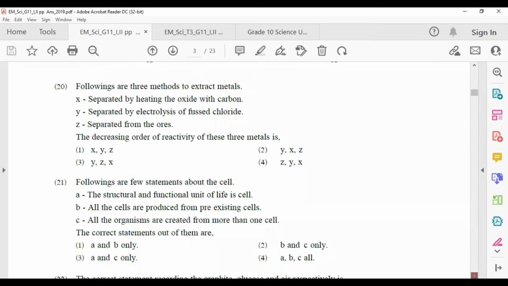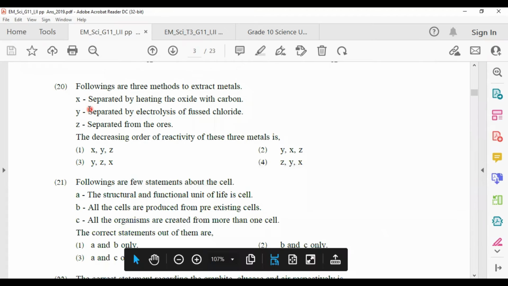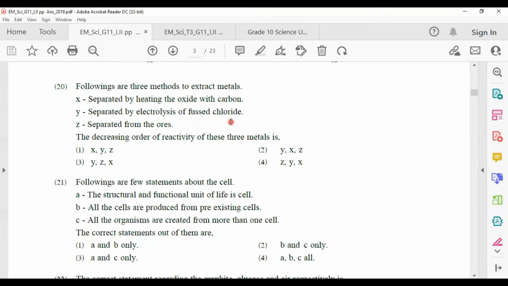The following are 3 methods of extracting metals. X, separated by heating the oxide with carbon; Y, separated by electrolysis of fused chloride; Z, separated from ore. What is the decreasing order of reactivity of these 3 metals in the activity series? The elements above in the activity series have to be separated by the electrolysis process. Y was separated by electrolysis of fused chloride.